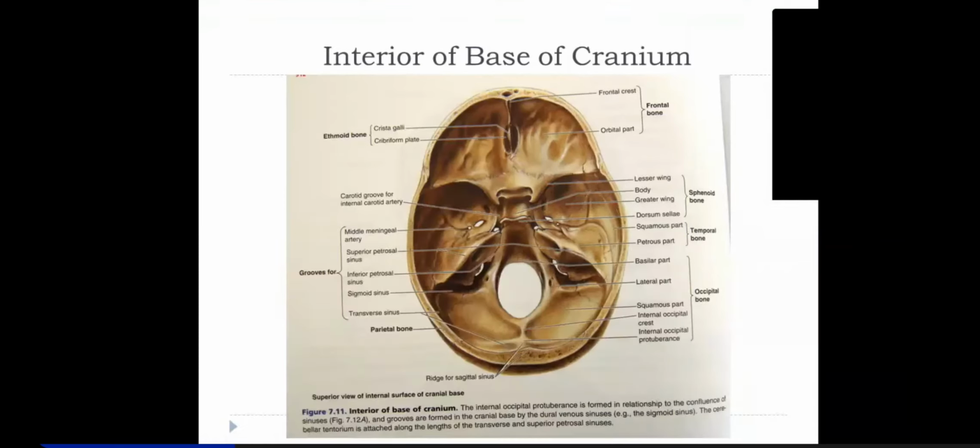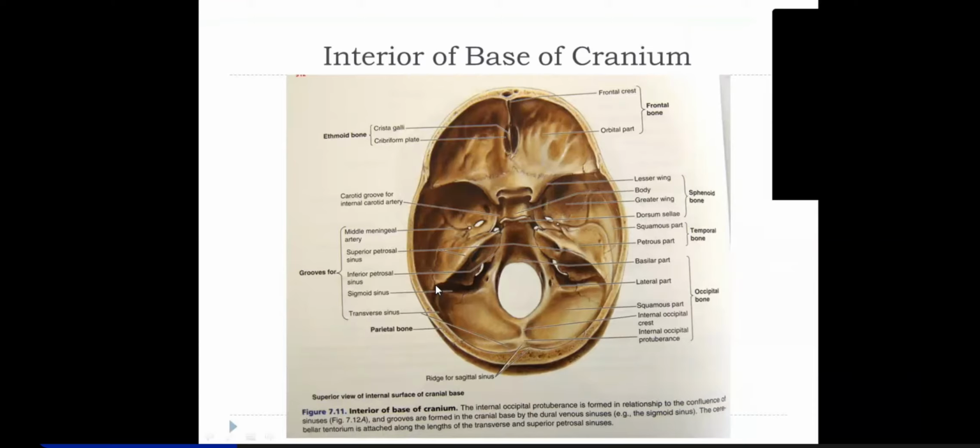Now, this petrous temporal bone is actually very important. It houses the internal ear, and middle ear, as well as the bony portion of the external ear.